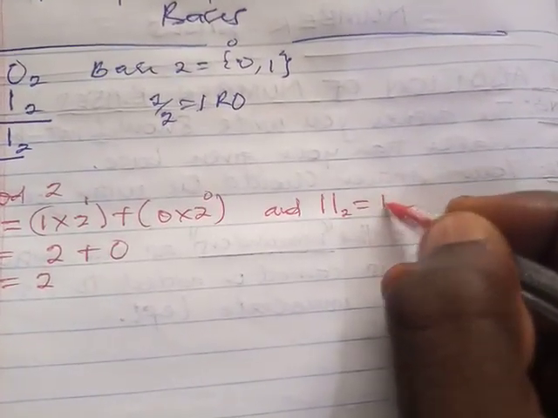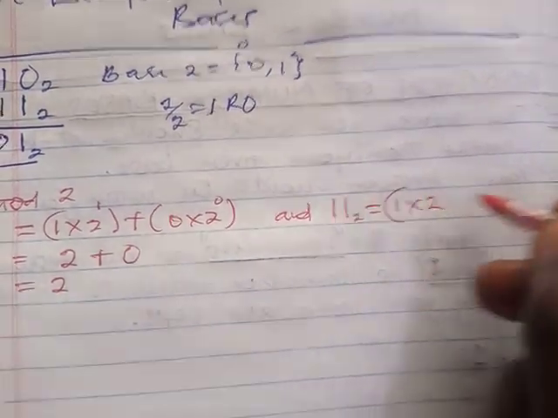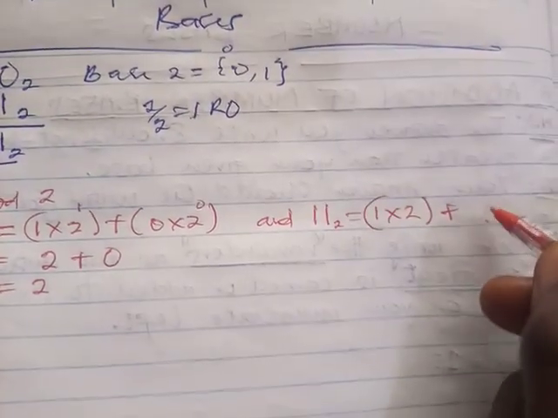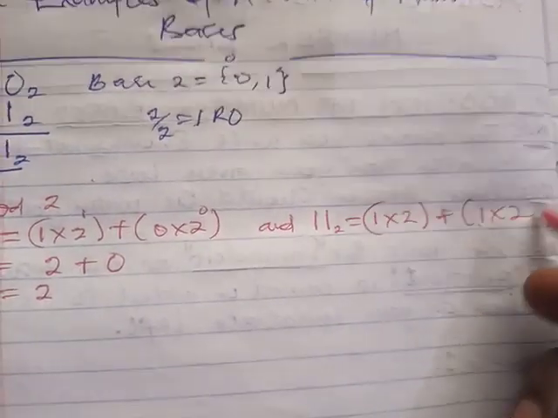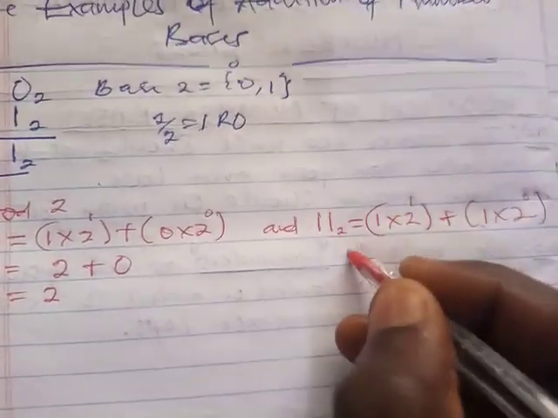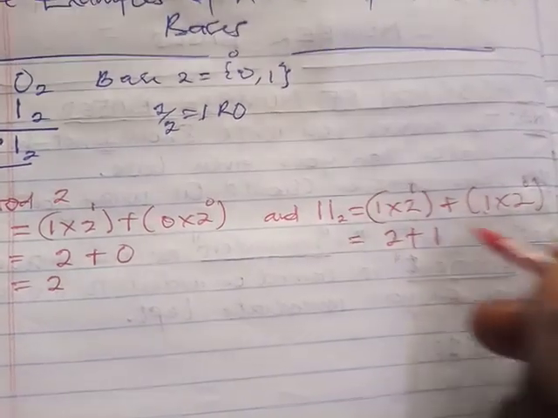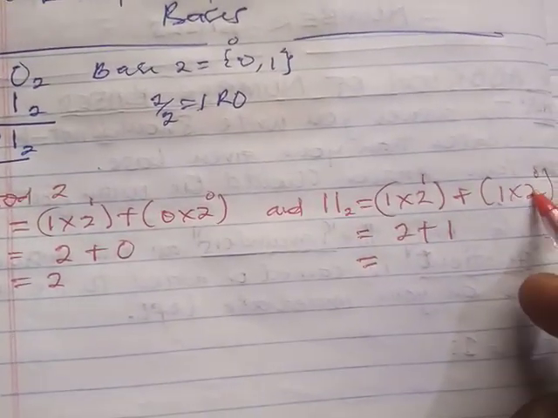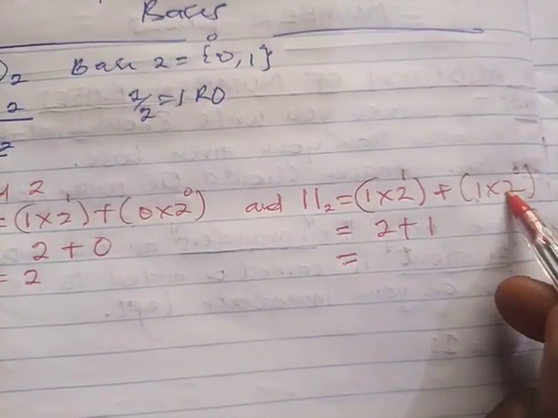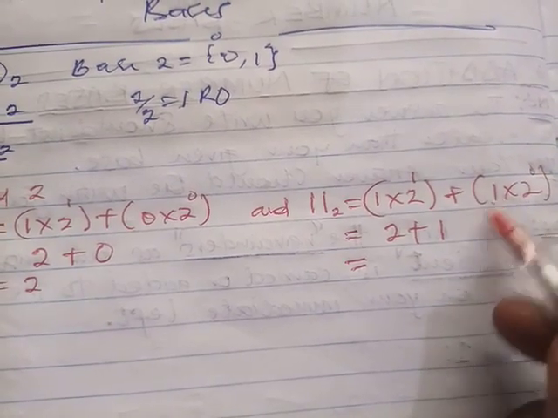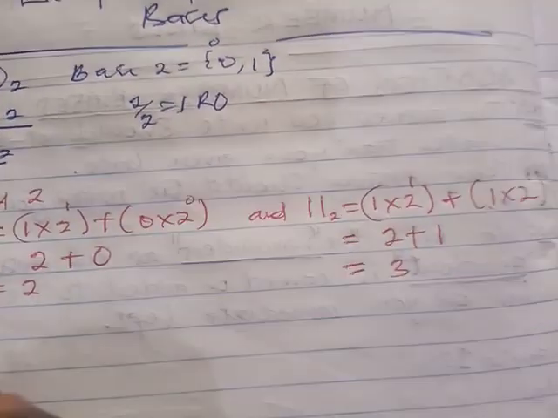And you change 11 also to base 10. So we have 1 times 2 to the power 1 plus another 1 times 2 to the power 0. So 1 times 2 is 2. And we have 1 here, because 2 raised to the power 0 is 1. Any non-zero number raised to the power 0 is 1. So 1 times 1 is 1. So we have 3 here.